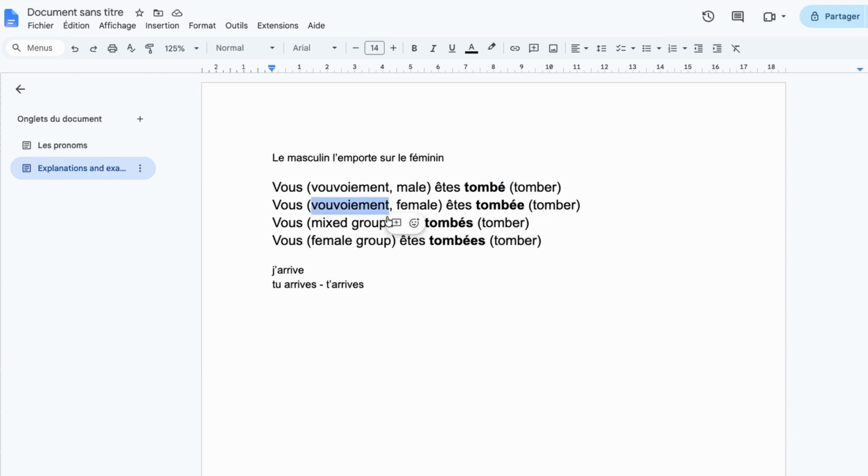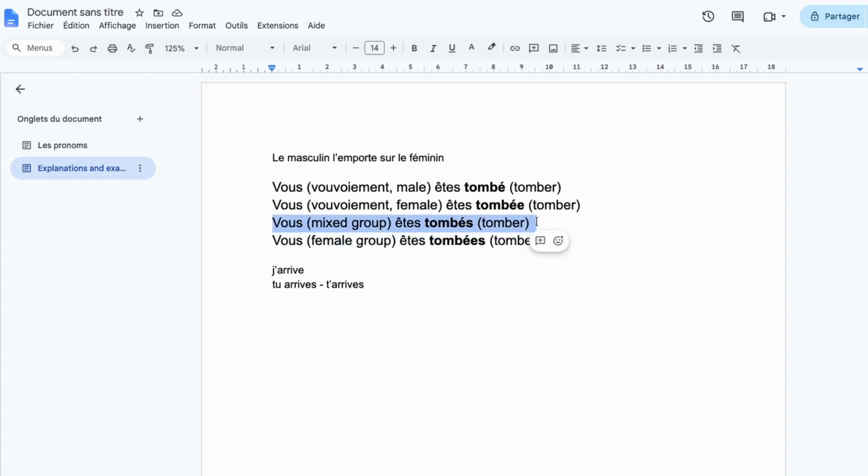So once again, vouvoiement. And this person is a female. So in that case, we don't have to specify the plural component. It's one person. But we have to specify this female component. This person is a female. So we have to add this final e. Vous êtes tombée. The pronunciation is the same. Vous êtes tombé. Vous êtes tombée. Those four different configurations, they all have the same pronunciation.